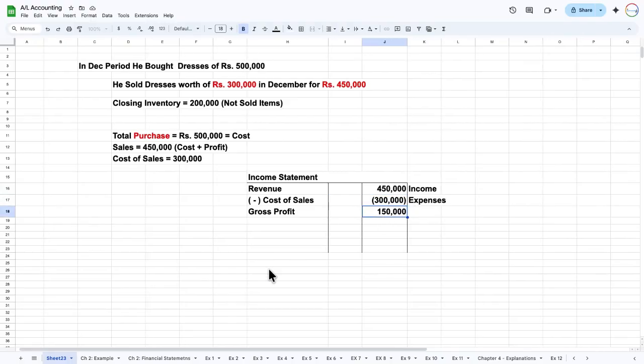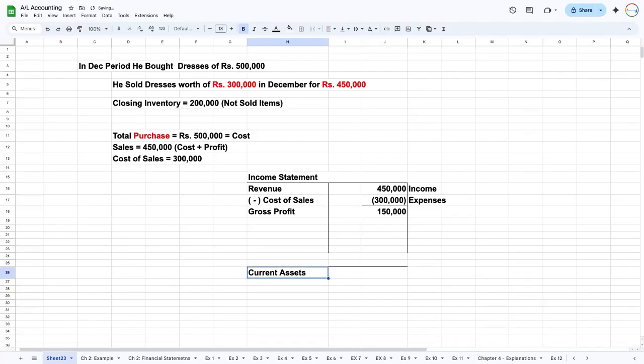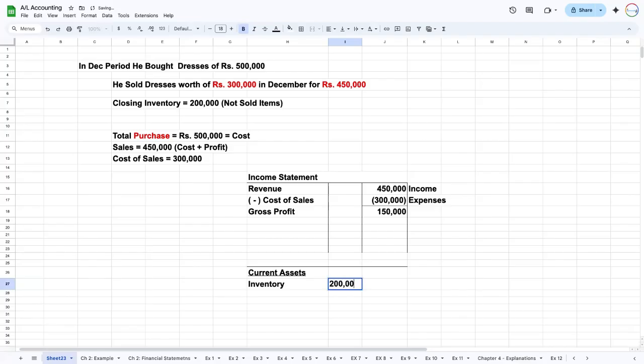So for 450,000 worth of sales, our expenses were 300,000, so we made 150,000. As well, in the financial position, under the current assets category, the inventory worth rupees 200,000 is still not sold. So that is an asset, not an income. Until we sell this inventory, it will be an asset.